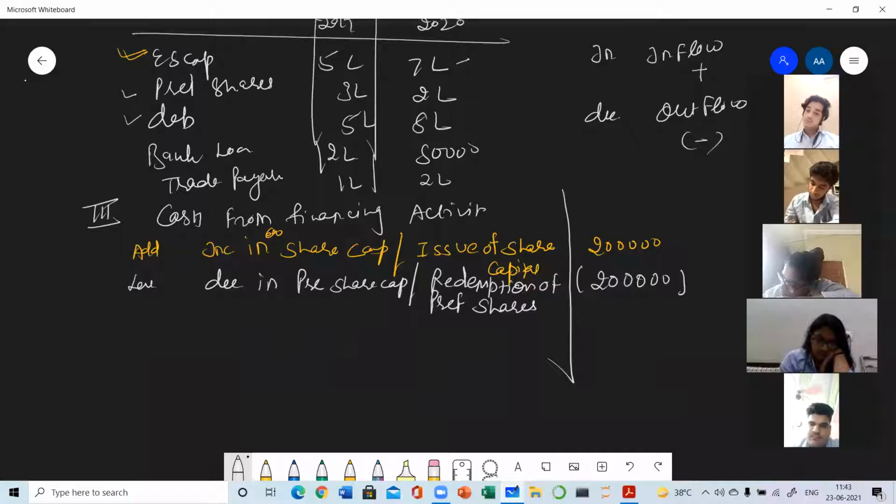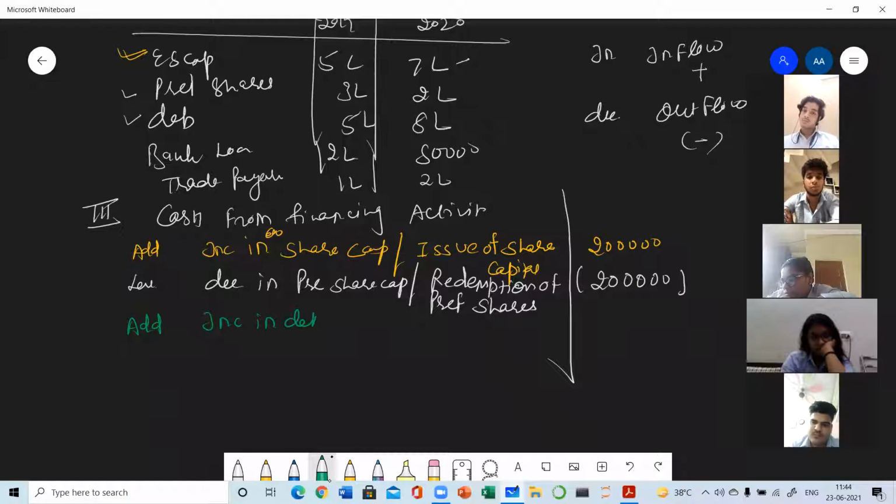Now come to the third item, which is debentures. Debentures you can see in the previous year 5 lakh and now it has become 8 lakh. So these are increased. Increased means inflow of cash. So inflow means it will be added. Increase in debentures, or what can we write? Issue. If anything is increased, that is known as issue. Issue of debentures. What is the amount? 5 lakh to 8 lakh. It means 3 lakh we have increased.